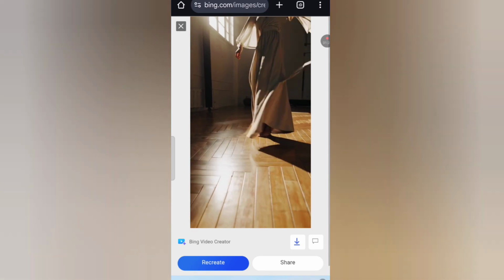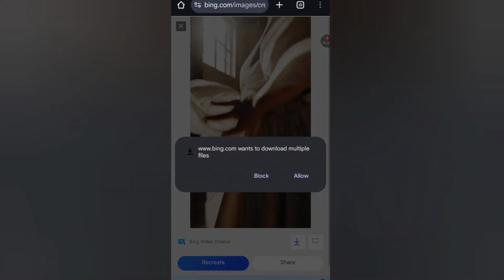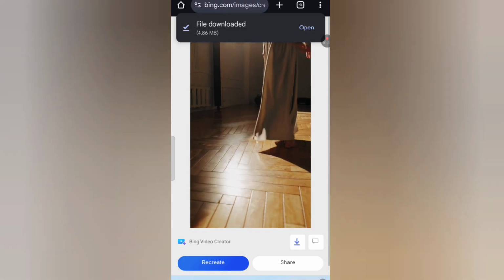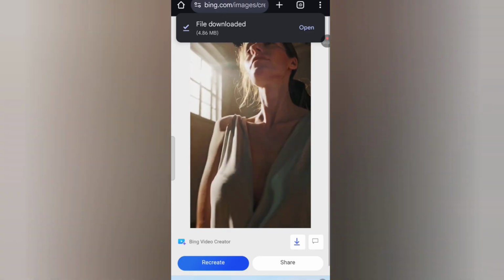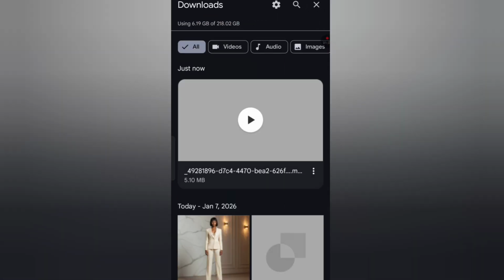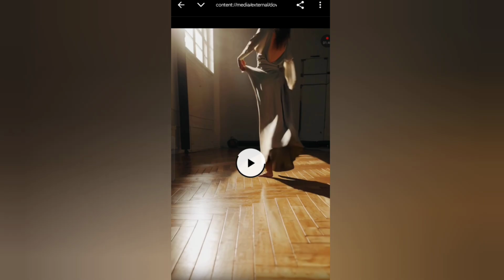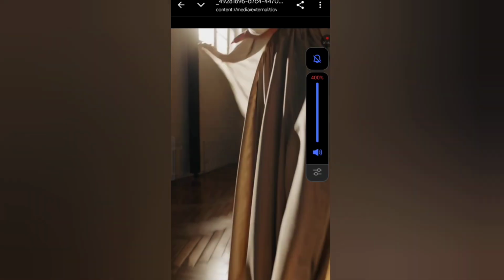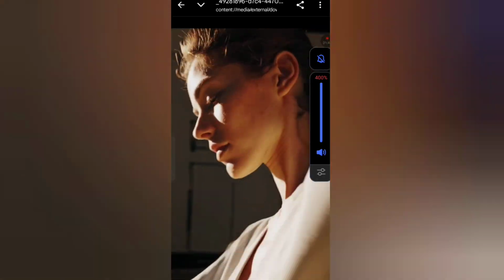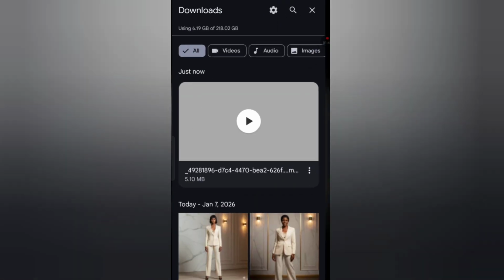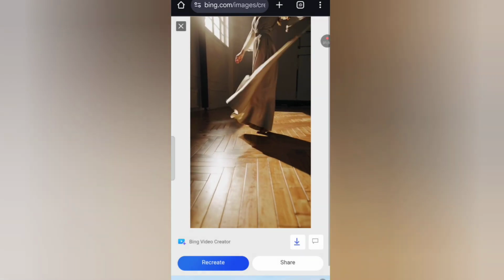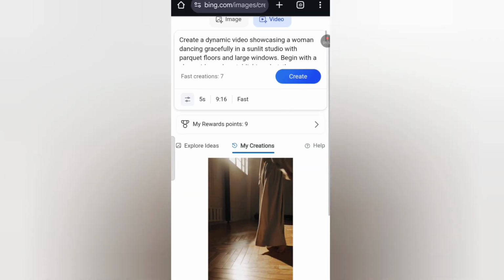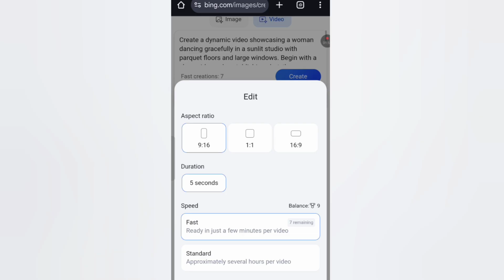I'm going to see if there is sound when I download it. Okay, so it was downloading twice, so I'll just download it once. So let me just play and see. Okay, there is no sound. That's okay, because the sound comes with a lot of issues. Okay, this is actually in TikTok format. Let's change it into YouTube format.